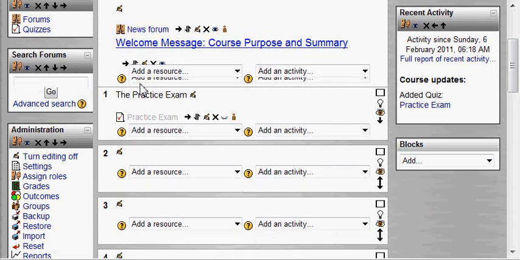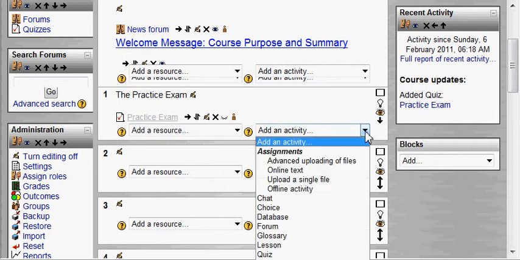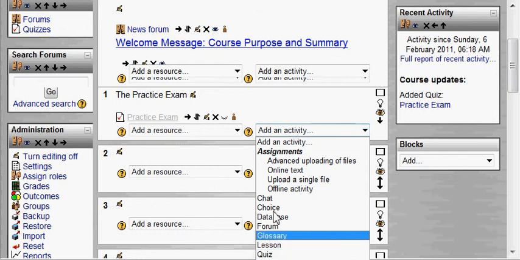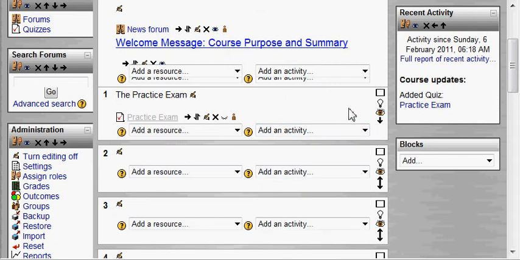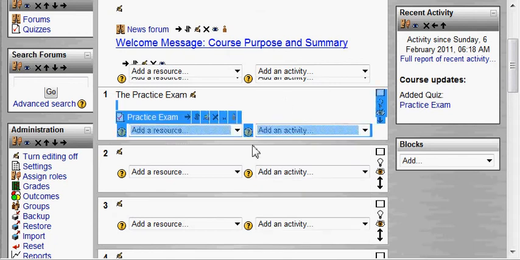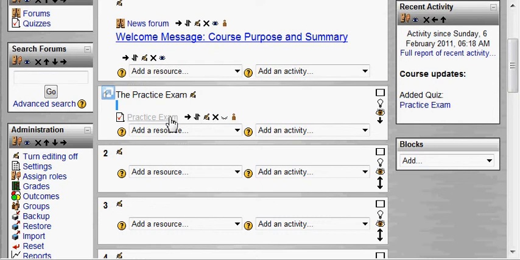I've just called it practice exam, but you could call it practice exam questions 1 through 10. There are many ways you could break it. I mean, you would just do another quiz right below it and put the questions in there. And there's all these other things you can use, databases, assignments, and we'll explore those as time goes on. But today we're just looking at how to simply put a few questions into an exam. So now this exam's created, so I'm going to go ahead and click on it.